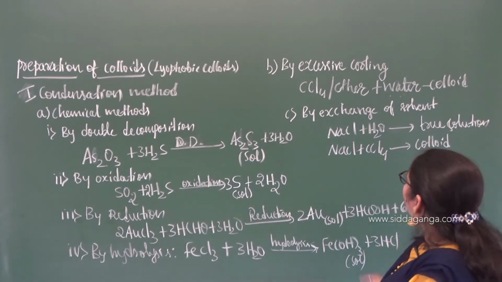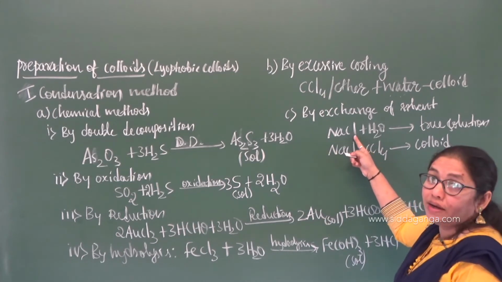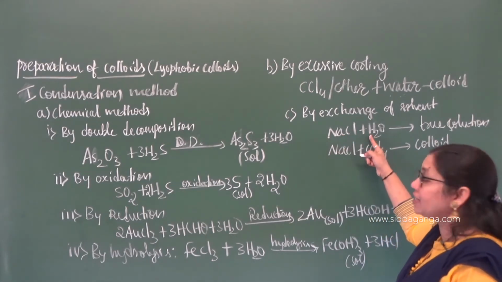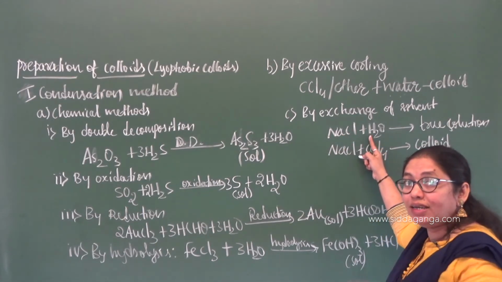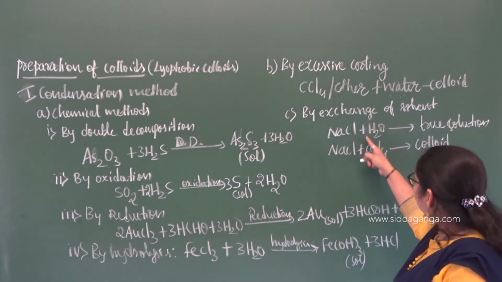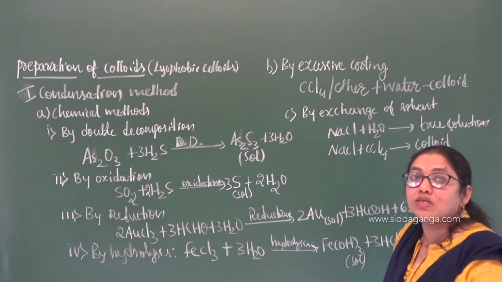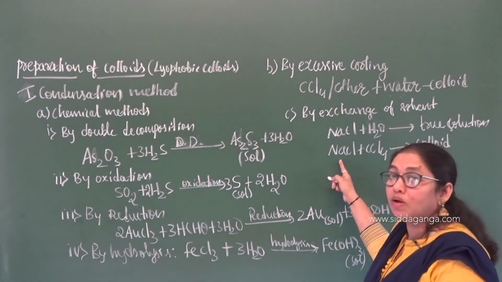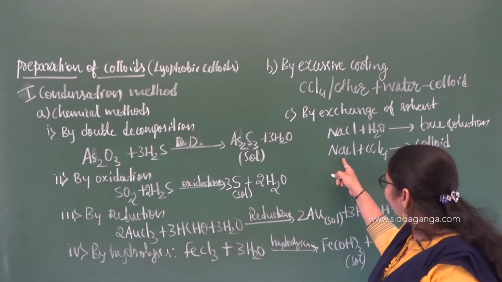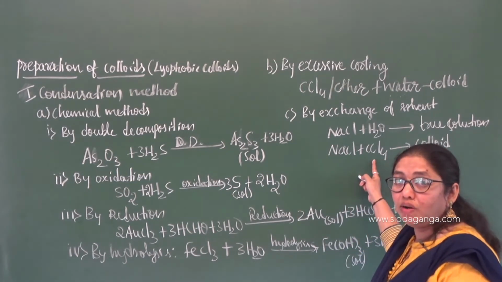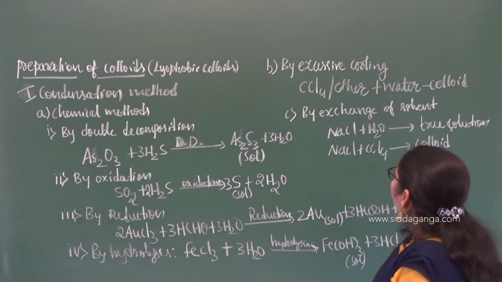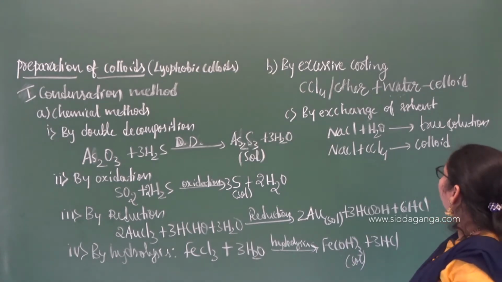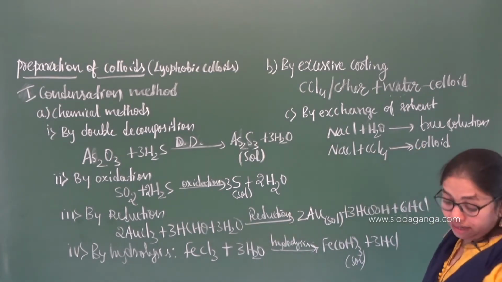Do you know why? NaCl is ionic, and water is also ionic, so complete dissolution of NaCl takes place in water, because I have taken NaCl in small quantities. But if you change the solvent, in place of water you have taken carbon tetrachloride, which is an organic solvent, while NaCl is an inorganic compound. Will NaCl be soluble in carbon tetrachloride? No. So it will form an emulsion, or a separate layer will form. It is not so clear. What do you call that? That is called a colloid.